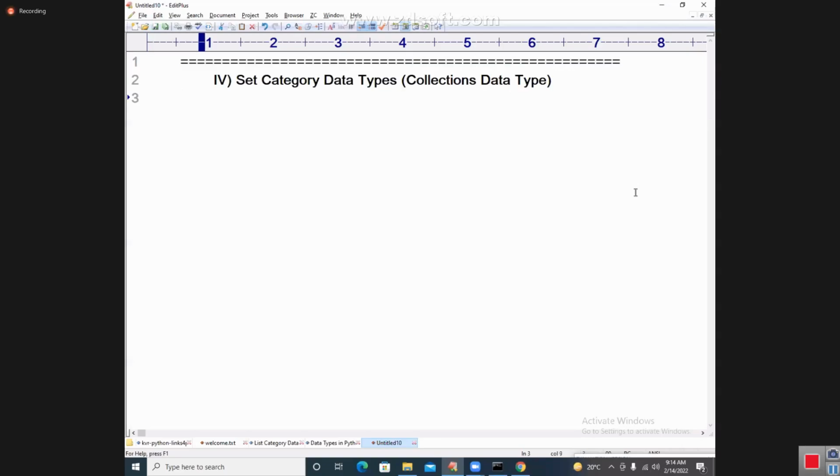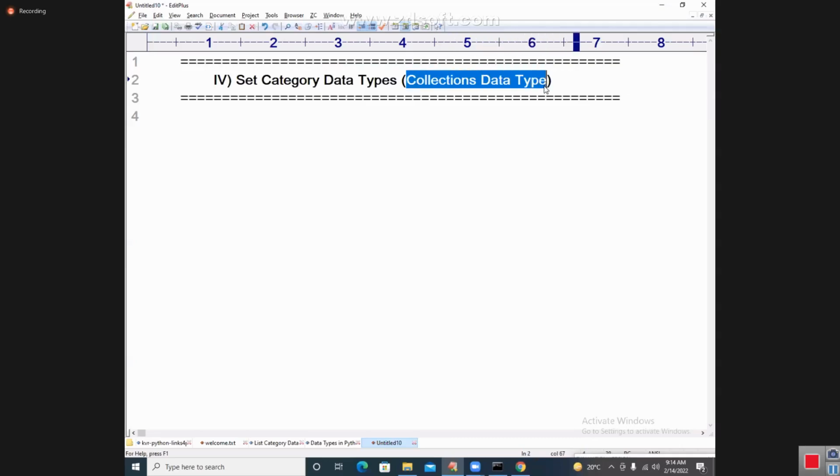So why do we use this category of data types? We are going to enter into that. Set category data types, also known as what? Collection data types we can call. Okay, right. So let us start with what is the purpose of it.